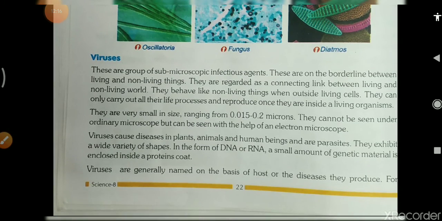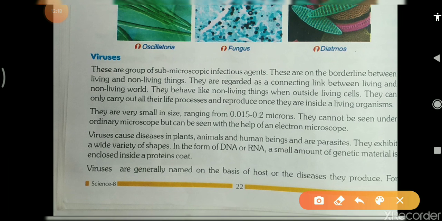Here DNA and RNA are also given. The full form of DNA is deoxyribonucleic acid, and RNA is ribonucleic acid. It is present in a very small portion inside the viruses. This much you can read for the topic virus and algae, which diseases are caused by viruses, and the different types of algae. See the diagram also, and try to draw it in your copy.